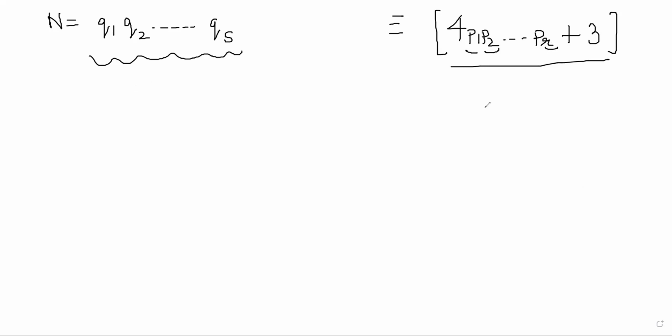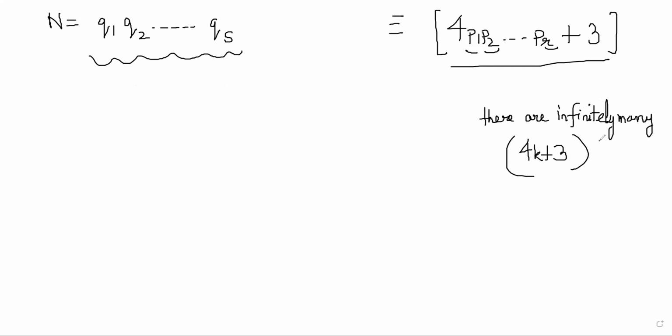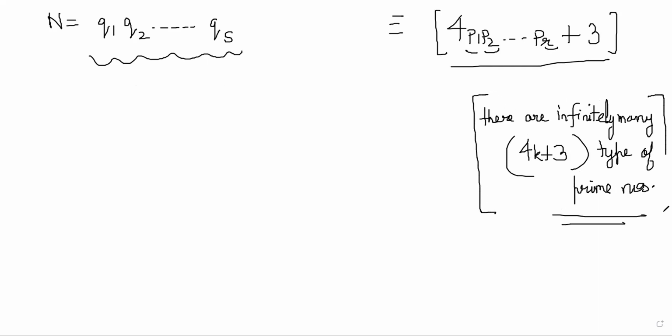What we want to prove is that there are infinitely many 4k plus 3 type of prime numbers. But the theorem doesn't say that there are no prime numbers of other types, right? Obviously, there will be other prime numbers which are not 4k plus 3, right? What we have to just prove is that this type of prime number is not finite, right?